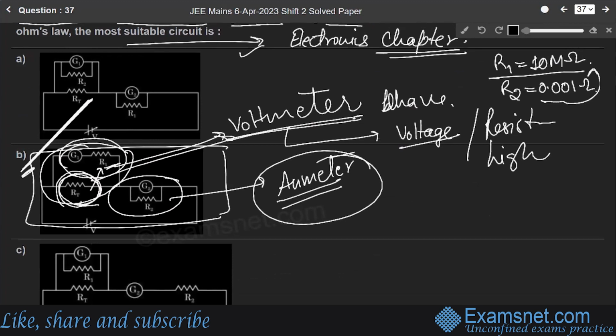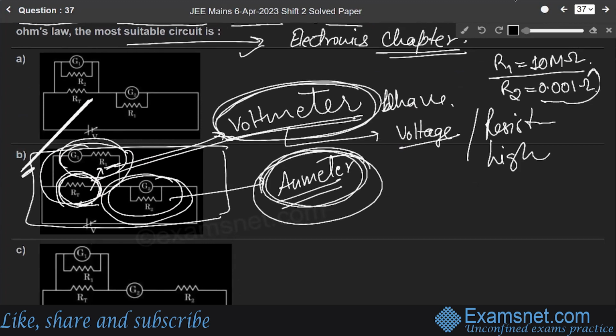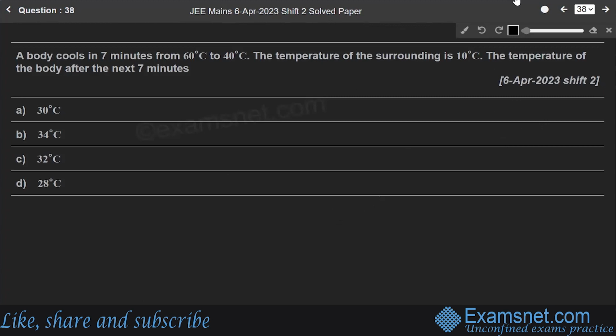Always remember, whenever a resistor is connected in parallel to something, it will always act as a voltmeter. Whenever a resistor is connected in series to something, it will always act as an ammeter. Okay. Now, moving towards our next question, question number 38.